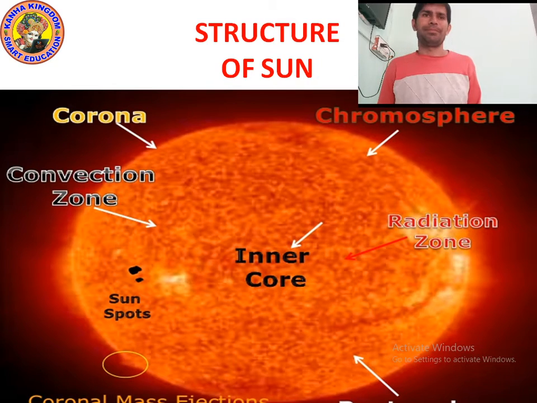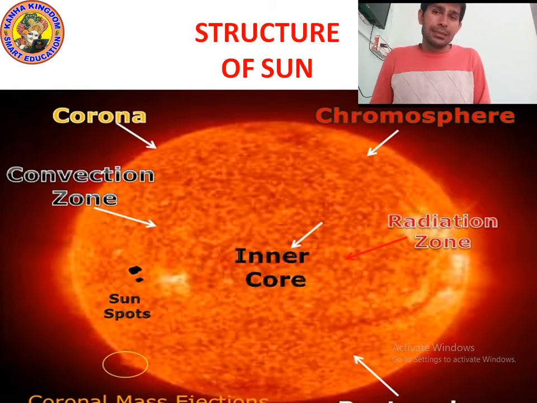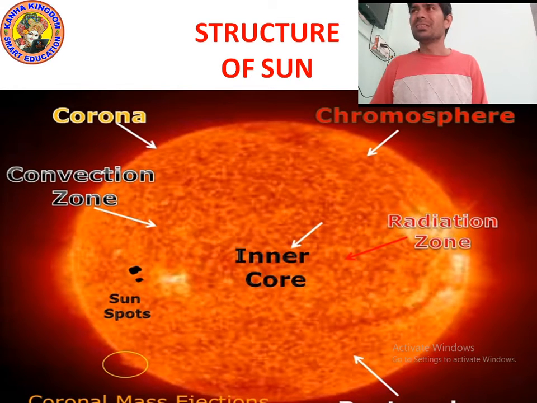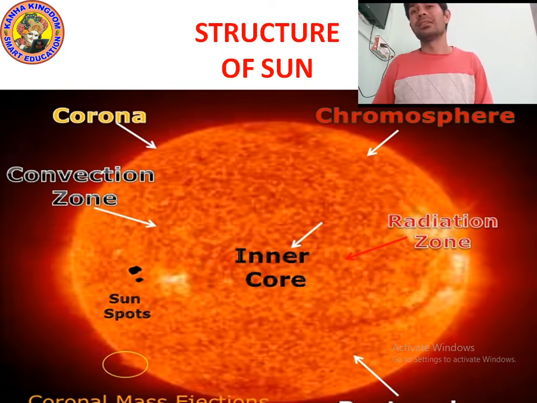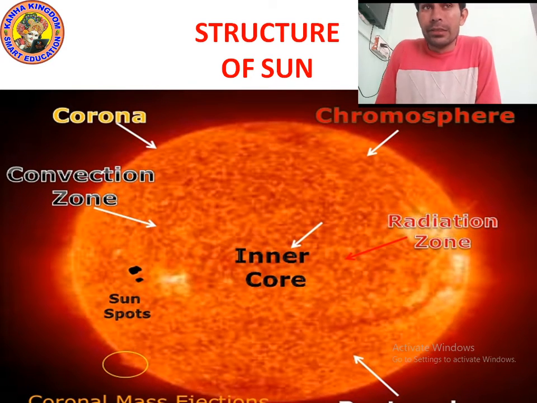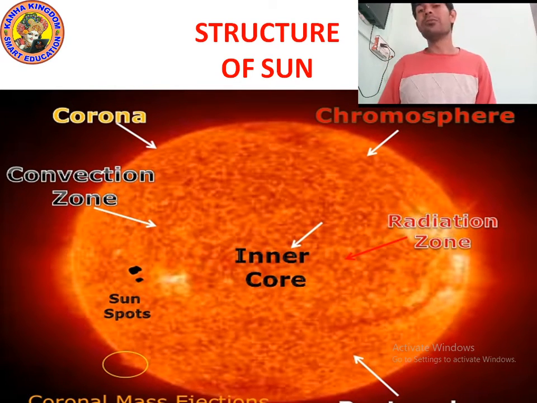One more point I want to tell you: what is the sun made up of? You already know that it contains dust and rocks, but which gases are present in the sun? Can you tell me? In the sun, hydrogen and helium gases are present. So the sun consists of 98% hydrogen and helium gases, along with rocks and dust. And why does the sun give light?